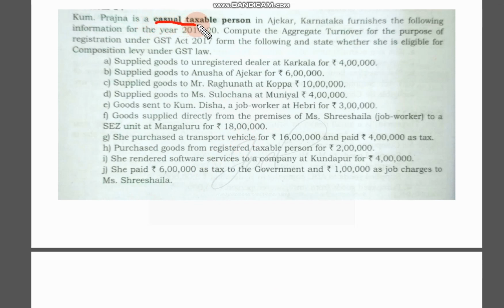He is a casual taxable person. That means a temporary taxable person. A temporary or casual taxable person is not at all eligible for composition levy scheme. So this is the biggest point here. If this was not there, and the turnover is less than 150 lakhs, then it is eligible under composition levy scheme. We'll see what is the total.